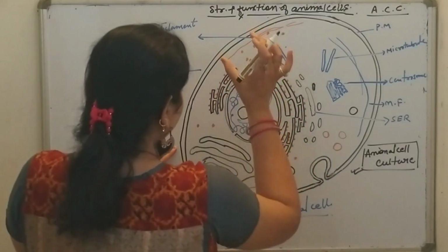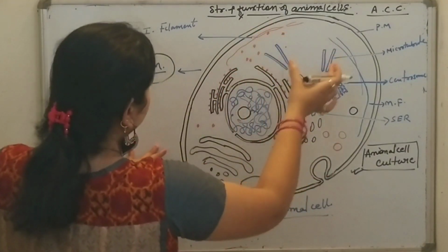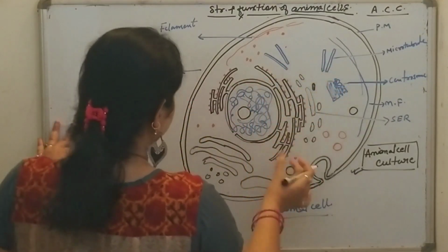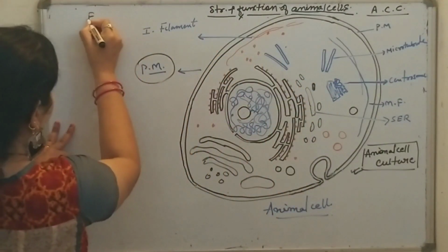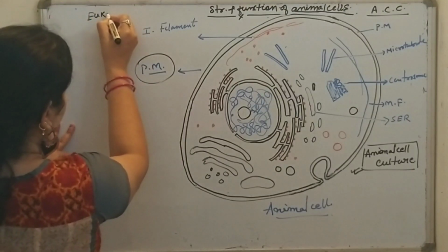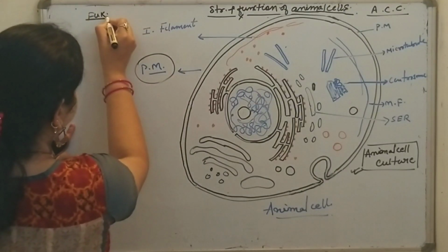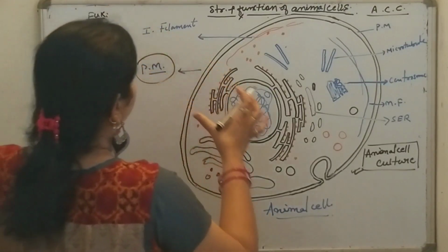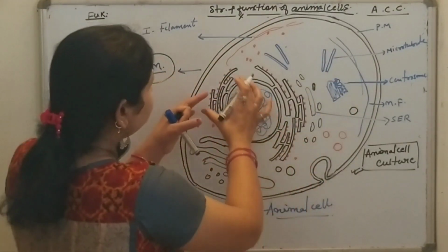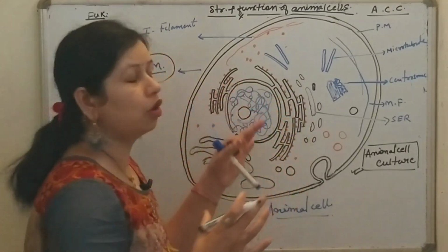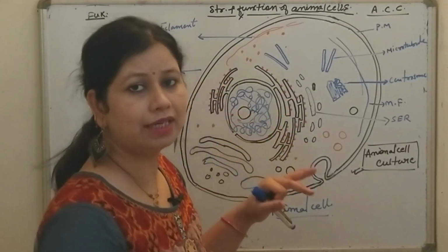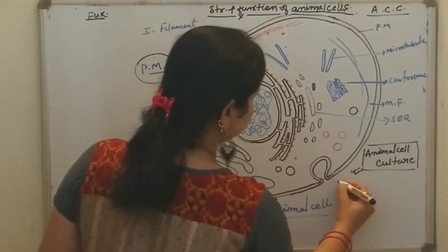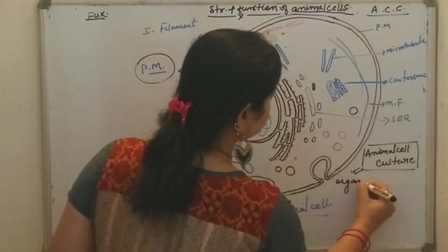Cells are the basic unit of life. Animal cells are basically eukaryotic cells, which means that they have a true nucleus and specialized structures called organelles. There are various types of organelles.